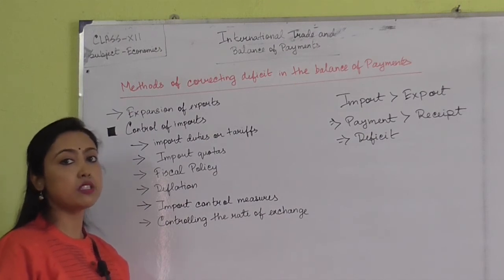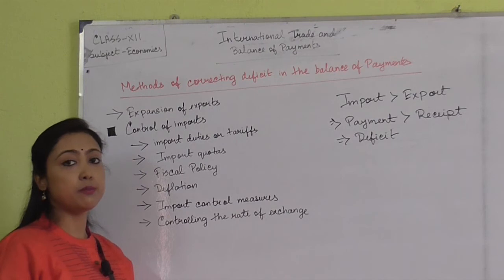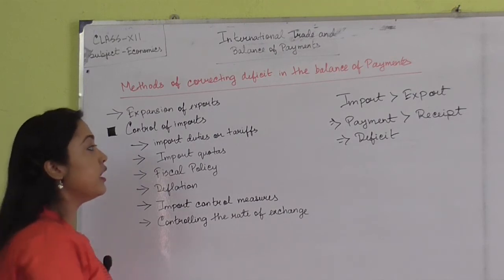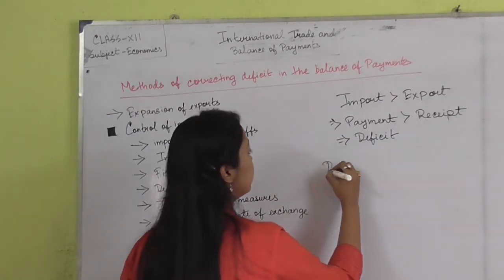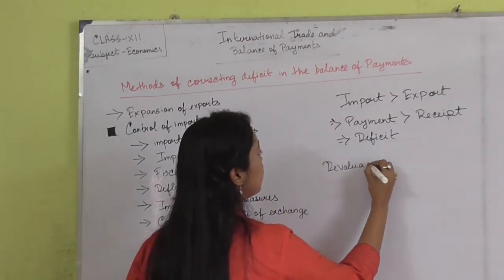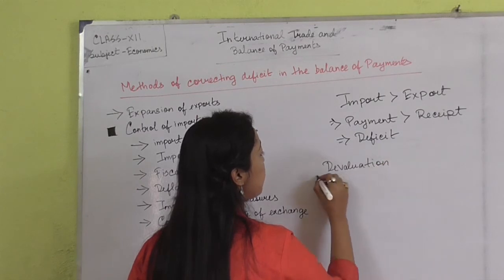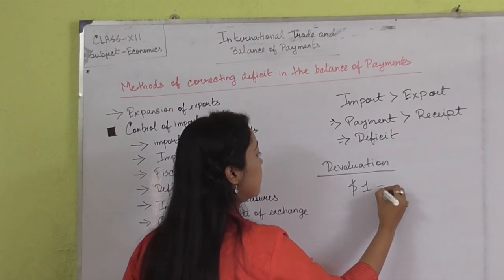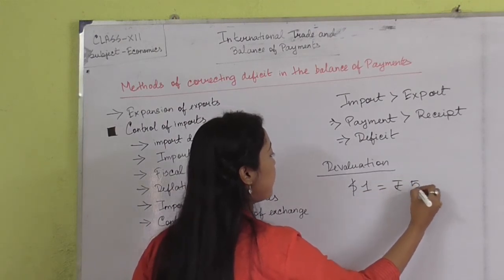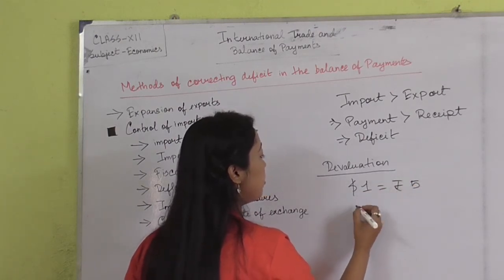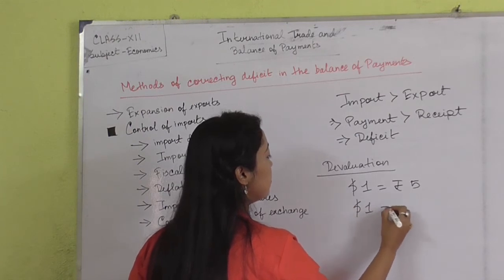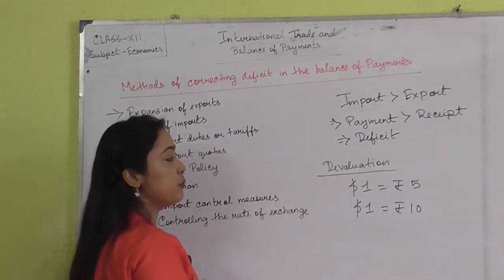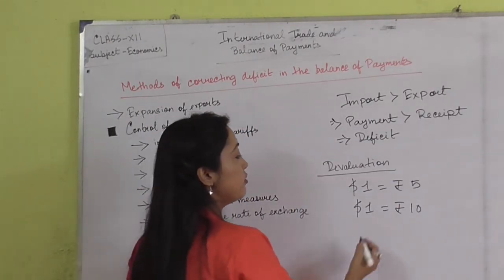And the next possibility to expand the export in the foreign market is to follow the policy of devaluation. Now what is this policy of devaluation? Suppose $1 is equal to ₹5. Now suppose $1 becomes ₹10.